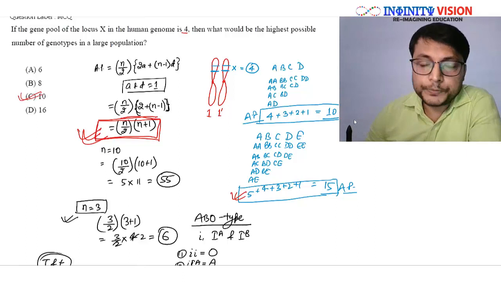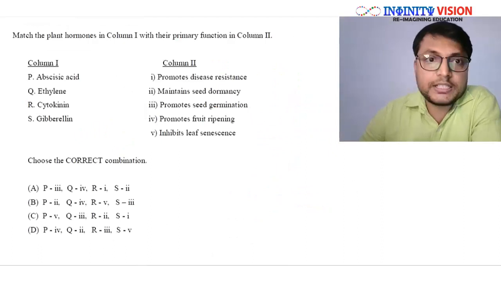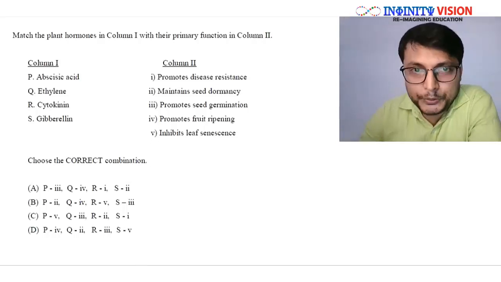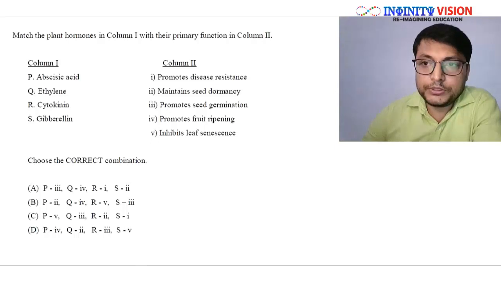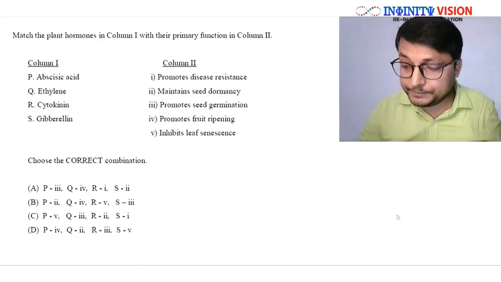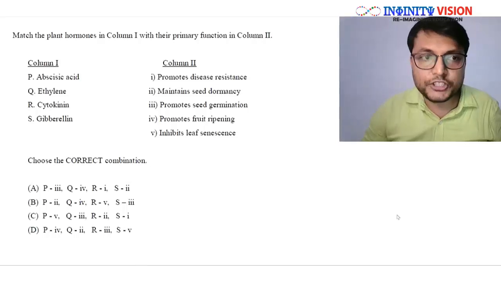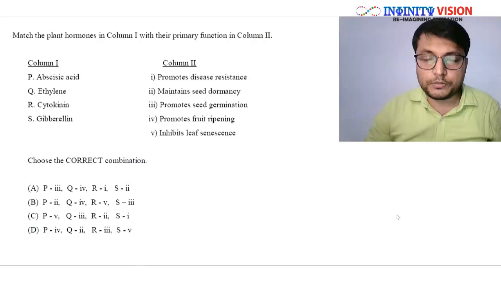Great. So now let's move on to the next question. Well, the next question is question number 80, which happens to be the last question of part 2, and also the whole paper of SA 2019 KVPY. So this will be the last question. Let's see. The question is a match the following. You have to match the two columns, and this question has been asked from the phytohormones.